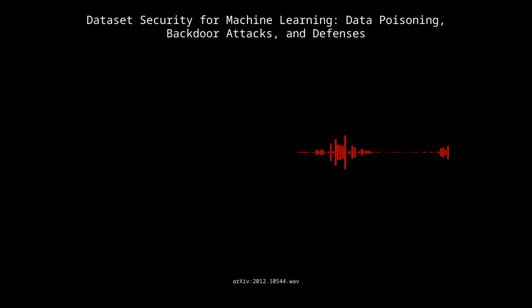Well, one interesting technique is trigger reconstruction. Researchers try to actually reverse engineer the backdoor trigger from the model itself. So they're probing the model, seeing if they can trigger that malicious behavior, and then working backward to figure out what that trigger is. Precisely. It's a bit like code breaking, trying to decipher the enemy's secret communication. I like that analogy.